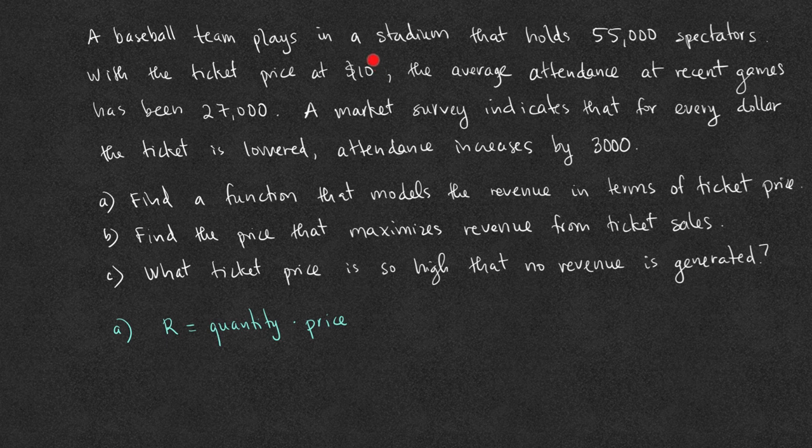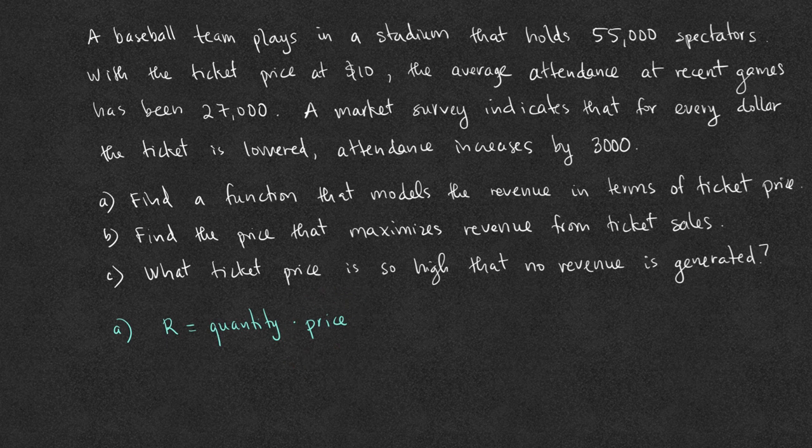When we read this question but not carefully, it is very easy to make the mistake of assuming that the price of the ticket is $10. The market survey indicates that we can increase the number of tickets sold. In fact, for every dollar that the ticket price is lowered, attendance increases by 3,000. We have to make the assumption that, in economic terms, we want to maximize the revenue. We want to sell more tickets. Because of that, we do not know what the price is.